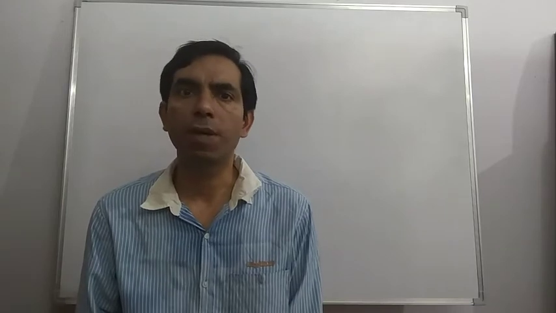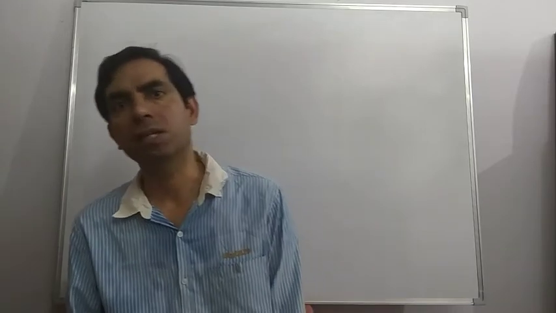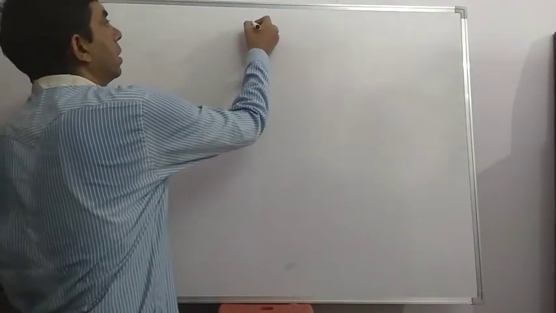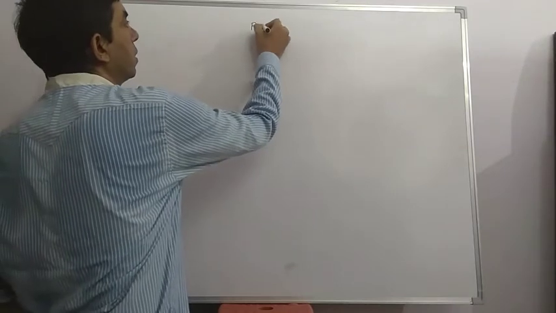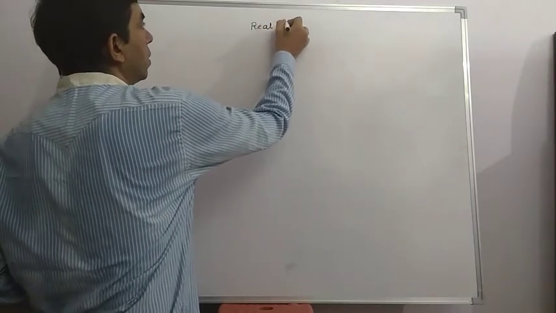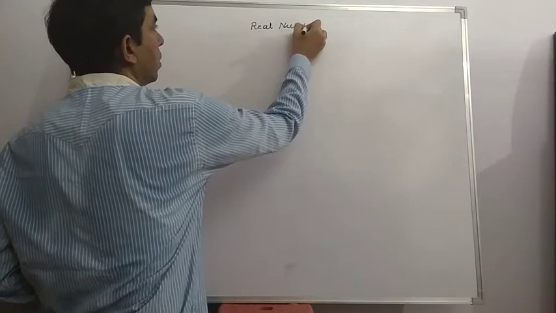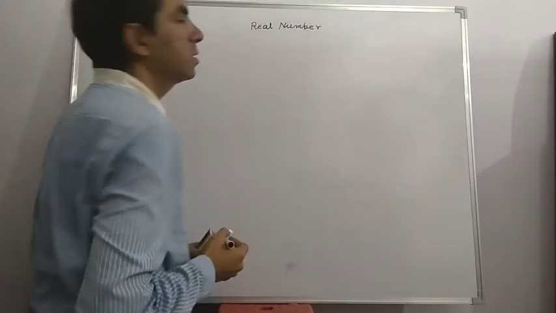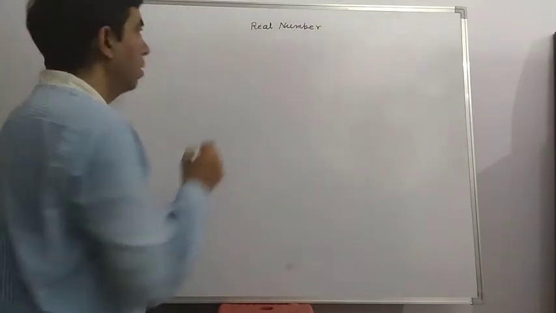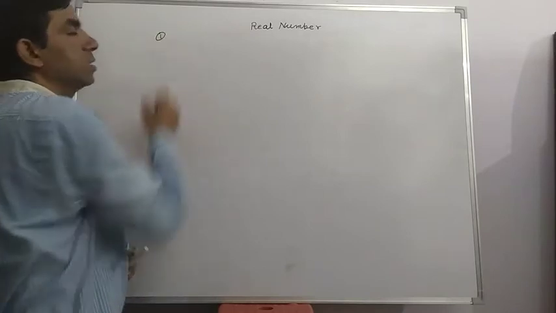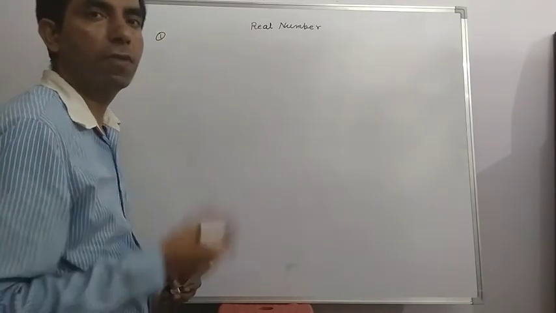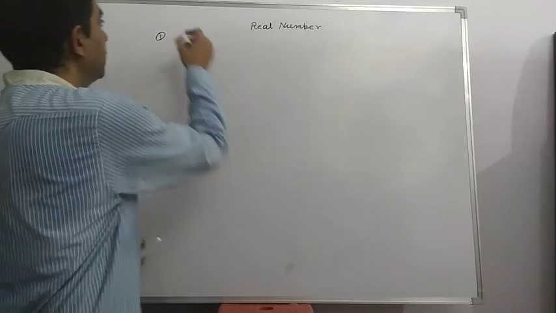Today we learn the topic of real number. Real number is the basic concept of mathematics. Today we learn what is the real number. It is the complete system of the numbers. First, in previous classes we have already learned the different types of number, means natural number.